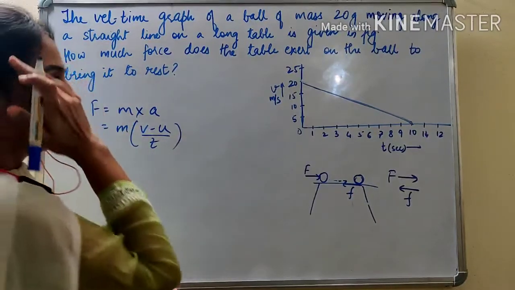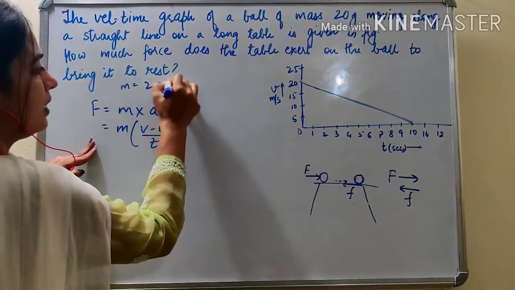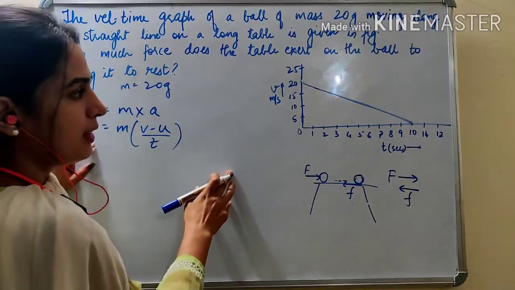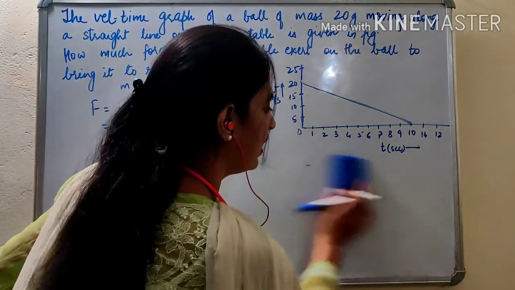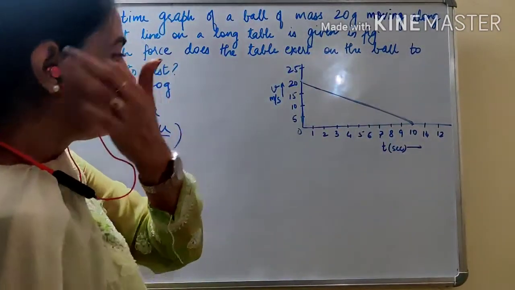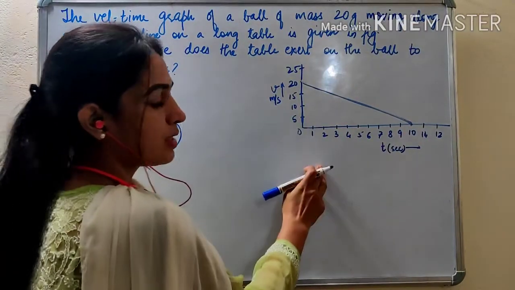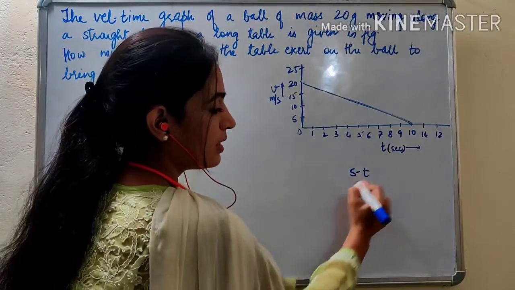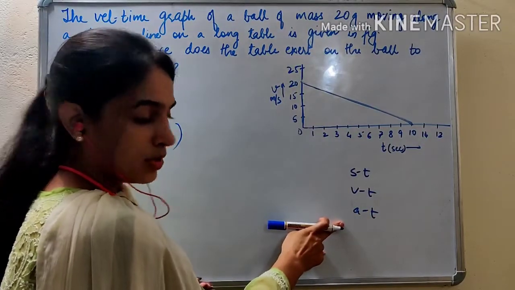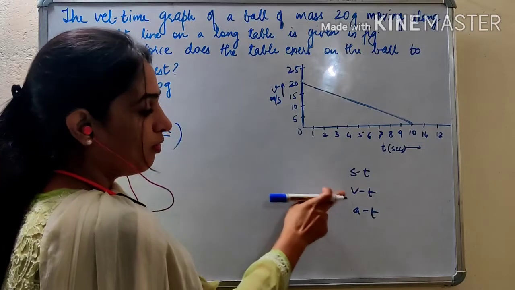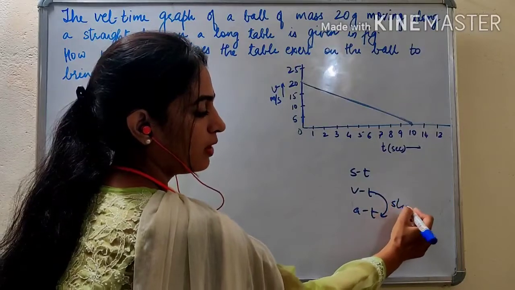Okay. So here we can see that mass is 20 gram. Mass is given as 20 gram. Okay. So we have to find the acceleration. Remember girls, I gave you this formula to remember that if you have any graphical question and have to find the distance covered or acceleration, then what to use? See, this is a VT graph. I told you distance time graph, velocity time graph and acceleration time graph. These are the three types of graphs you studied. Here which type of graph we have? VT graph. So from a VT graph, if you want acceleration, you have to find the slope of the graph.